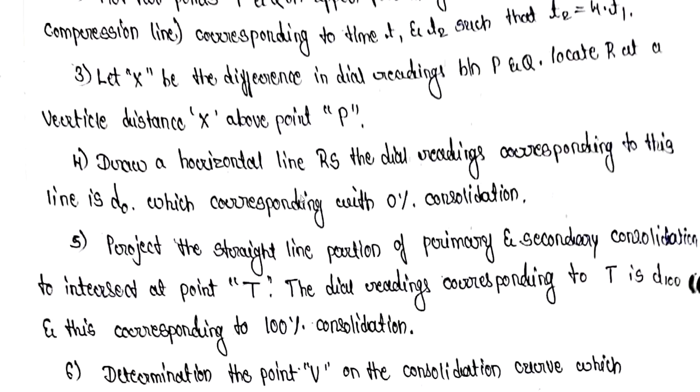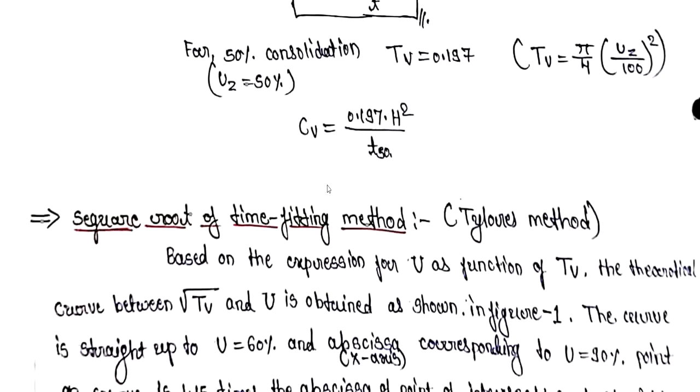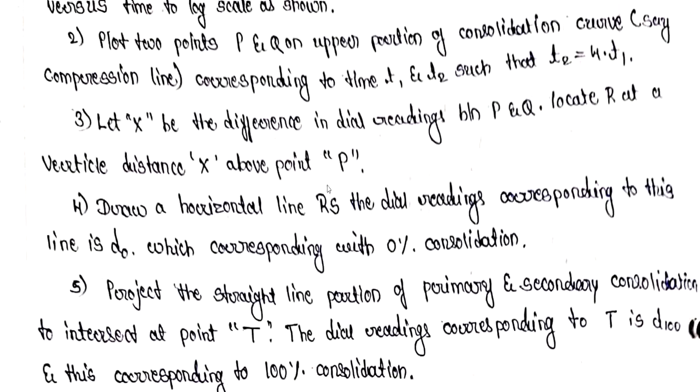And by using this particular formula, that is CV is equal to TV times H squared divided by T, we are going to find the answer for CV. Okay, so the procedure is very simple, just a fixed procedure. You can go through this procedure.